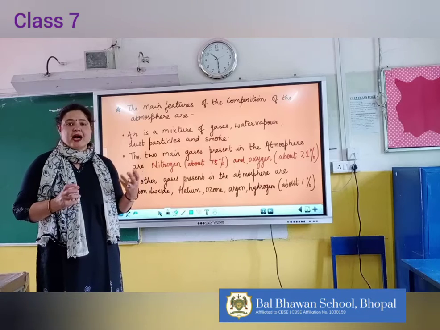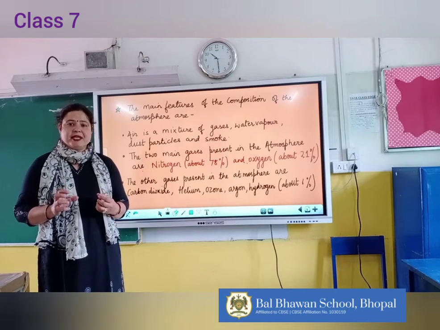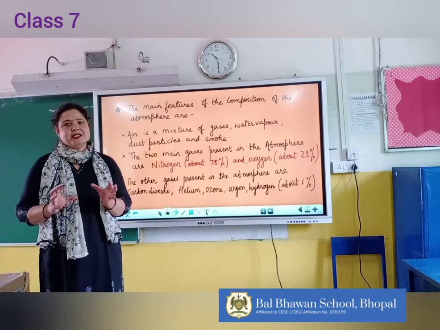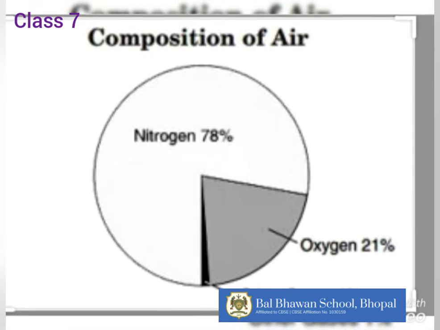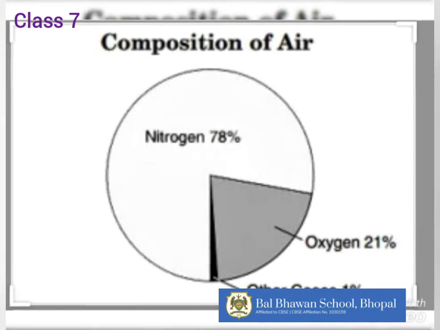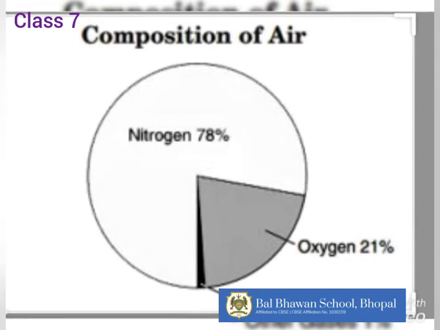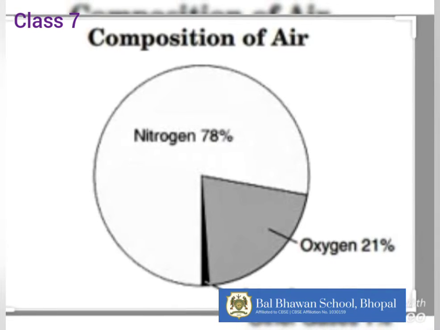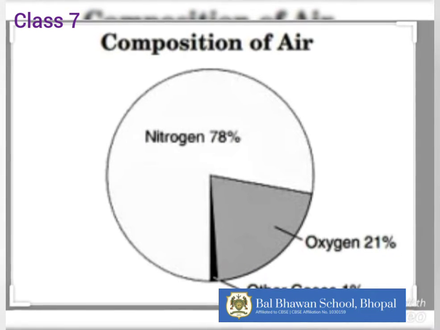These gases are present in much smaller quantities compared to nitrogen and oxygen. Now let us study the pie chart which gives the percentage of different constituents of air. In this diagram, nitrogen is 78%, oxygen is 21% and other gases 1%.